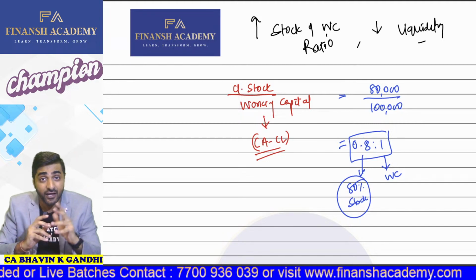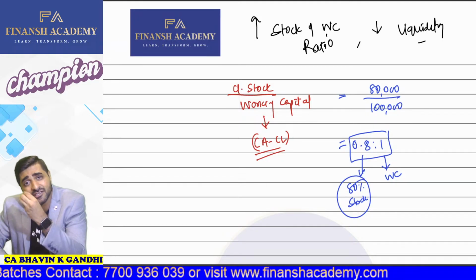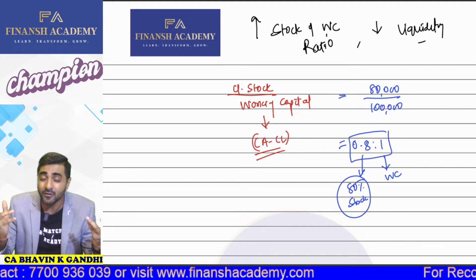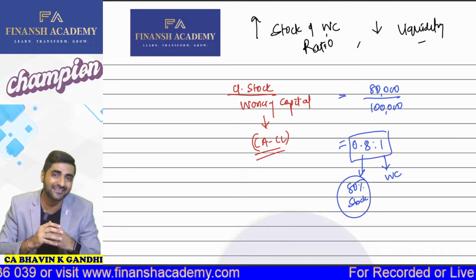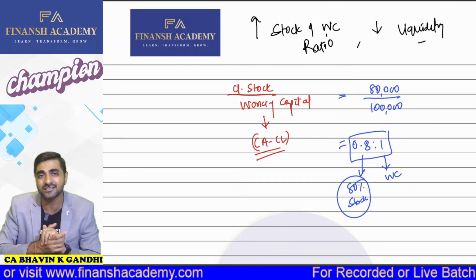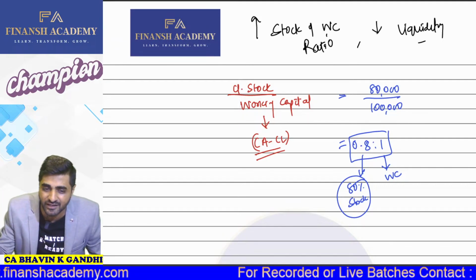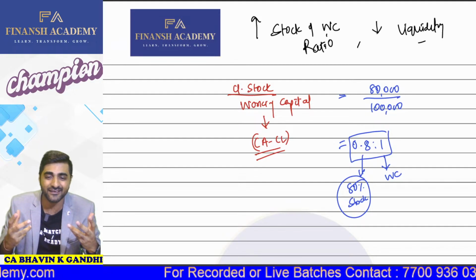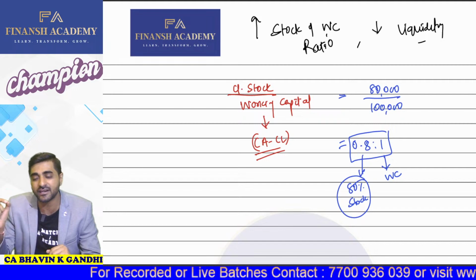So with this particular ratio, we are not going to keep it extremely high in real life. And we are not going to keep it low as well. Because if we keep it extremely low, then we are not stocking ourselves. We are not keeping adequate stock. So that's also actually not a good thing. Okay, my dear students. So that's why we will have closing stock upon working capital. Unfortunately, there is no standard ratio for the same because it depends upon the types of businesses, what you are doing. Okay. So this is closing stock upon working capital.